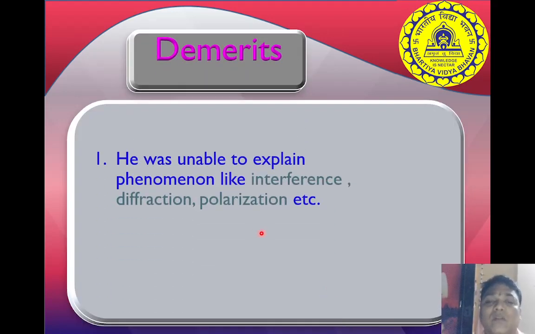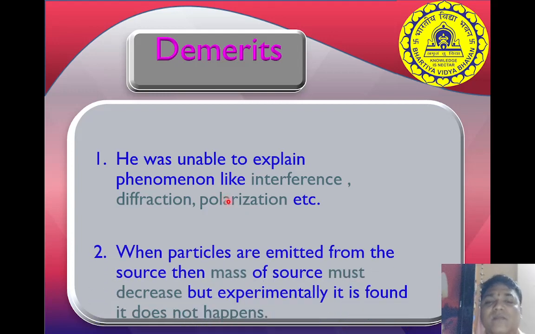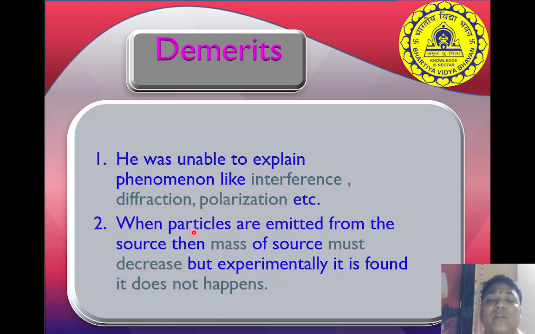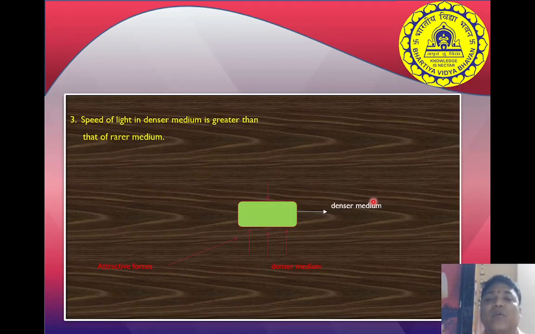Demerits of Newton's theory. Newton was unable to explain phenomena like interference, diffraction, and polarization, etc. And the second point is what? When the particles are emitted from the source, the mass of the source must decrease. But experimentally it is found that it doesn't happen. Mass will not reduce. Next point, Newton said the speed of light in a denser medium is greater than in a rarer medium, but this is not correct.